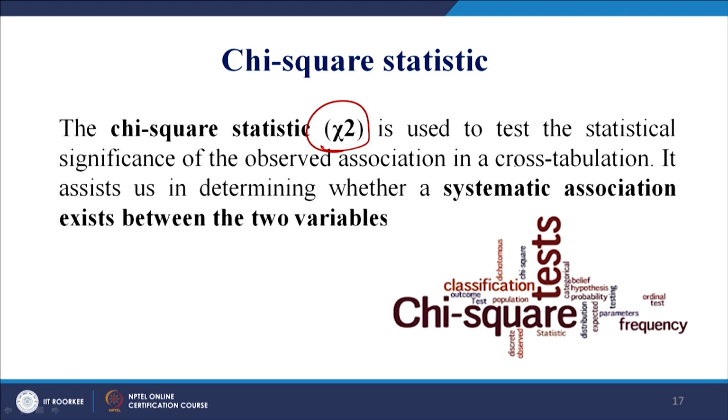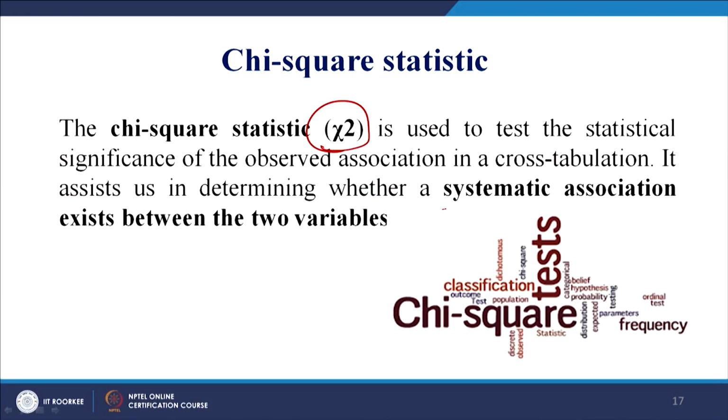Now, in a cross tabulation we have seen many a times the use of cross tabulation is very high, but then it does not tell us whether the association is significant or not. So, in a chi-square statistic or test, we use it to check whether the results we have got can be termed as significant or not significant. It assists us in determining whether a systematic association exists between the two variables.